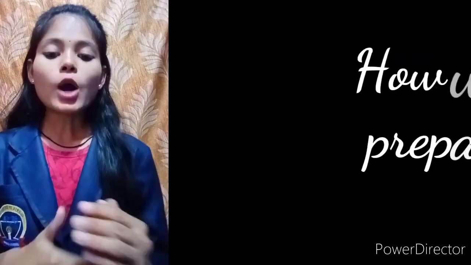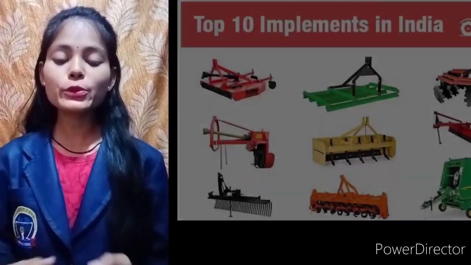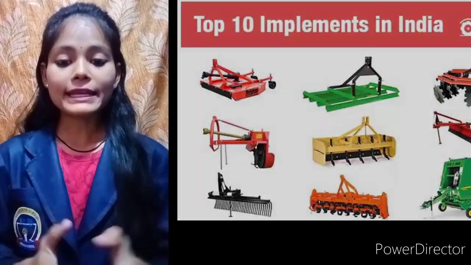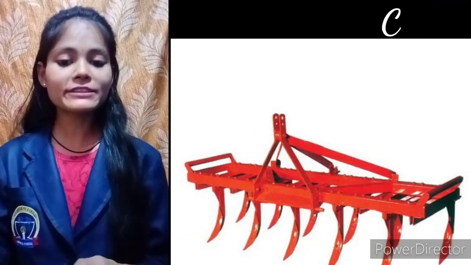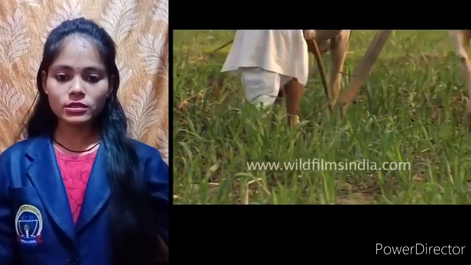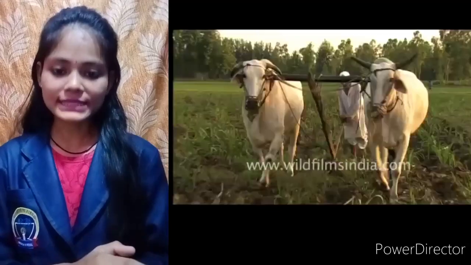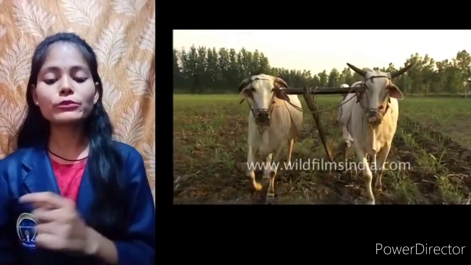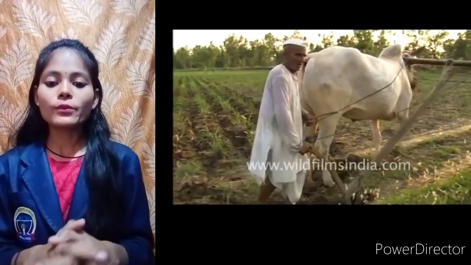Now again, how can we prepare the soil? There are certain implements we can use for preparing soil: there is the plow, the hoe, and cultivators. Plow is called हल in Hindi. It is a long wooden thing, and at the end one wood shaft is attached. The other end of that wood is attached to a beam which is kept on the bullocks whenever it is used in the field. So this is a plow.